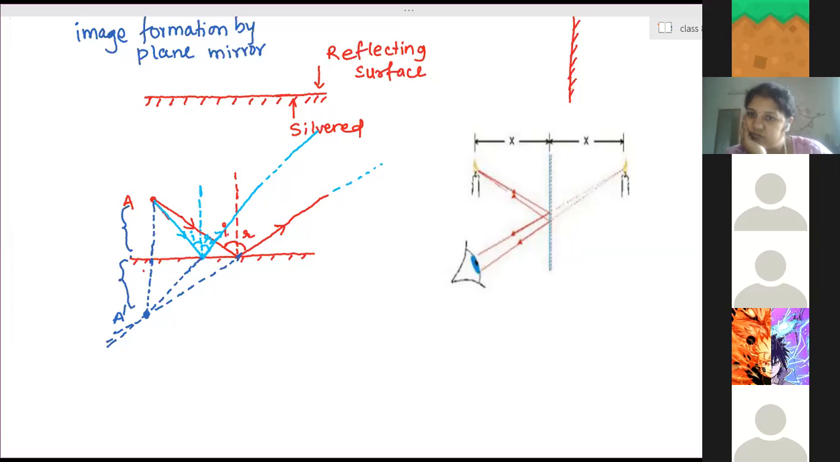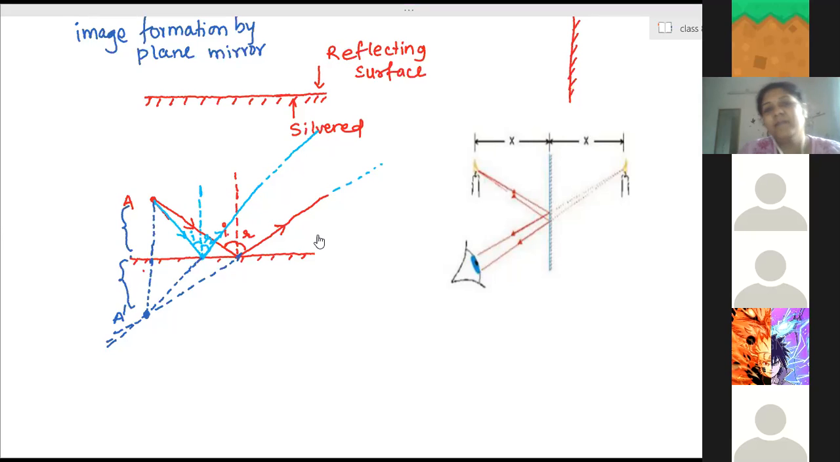Is it possible? We can keep the screen inside. Suppose a thin paper, a big paper, we keep it there and we can get our image on that. Is it possible or not? Ma'am, yes, ma'am, possible, we can place there. Yes. Any paper you can place inside the mirror, right?